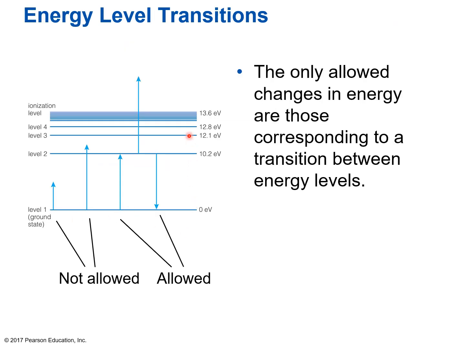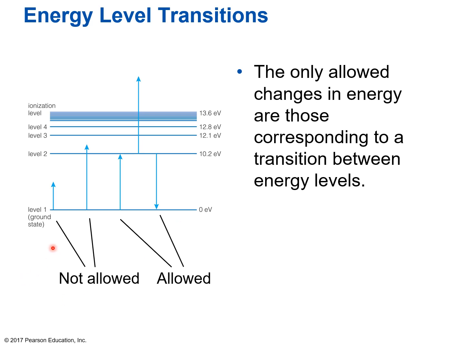So all these different energy levels, the electrons can go in between them, and we call these energy level transitions. So it might transition from level 3 to level 2 or from level 1 to level 4. The only allowed changes in energy are those corresponding to a transition between energy levels.